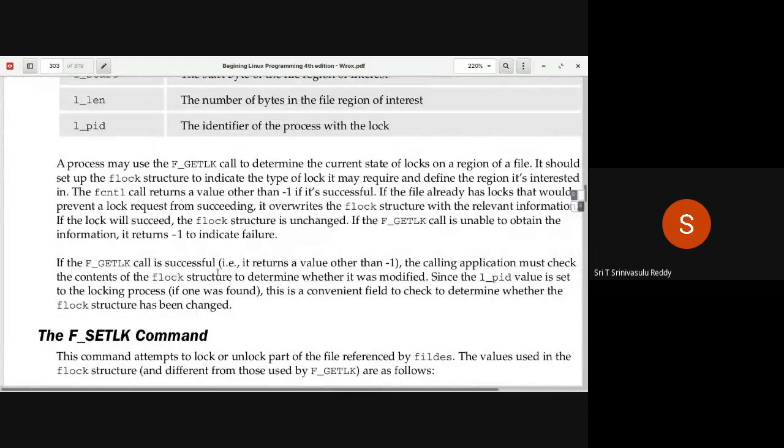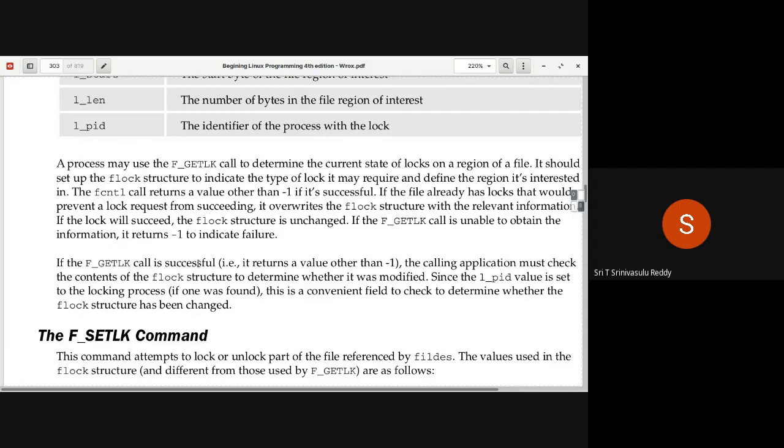So how to interpret it when you invoke fcntl: if the F_GETLK call is successful, right? That particular command, what do we mean by successful? If it returns a value other than -1. If it returns -1, it has failed.